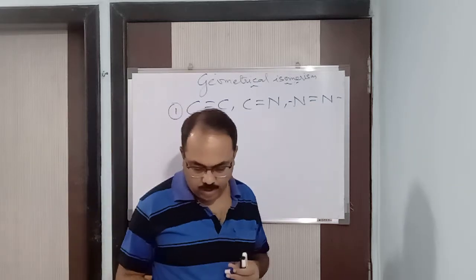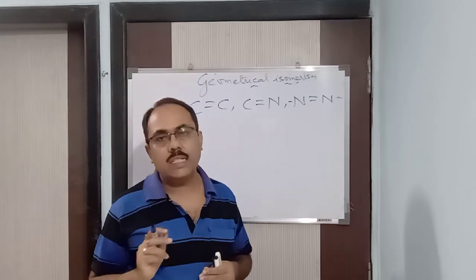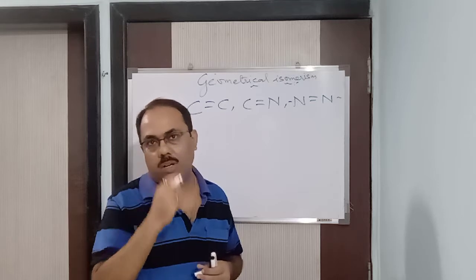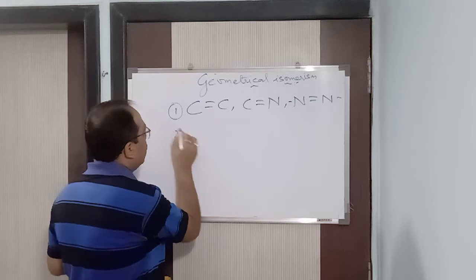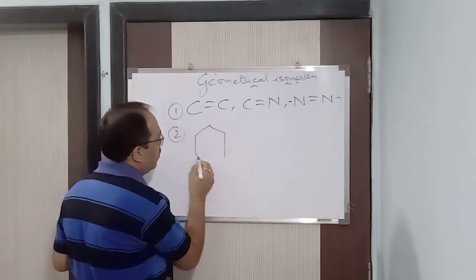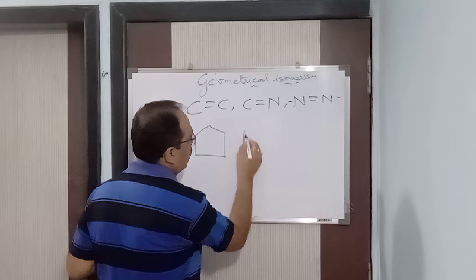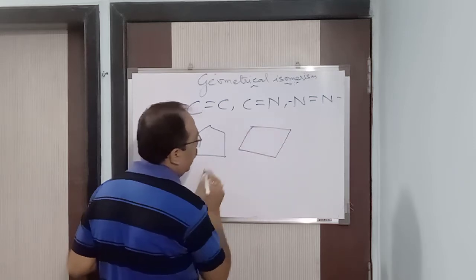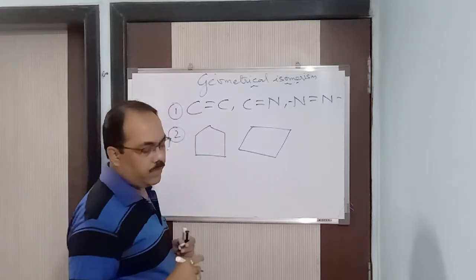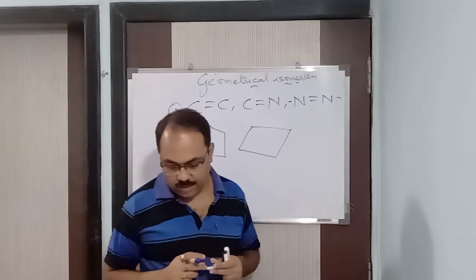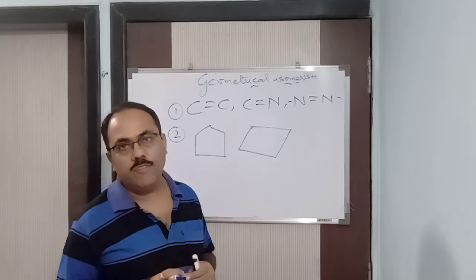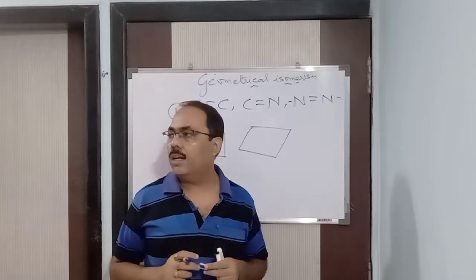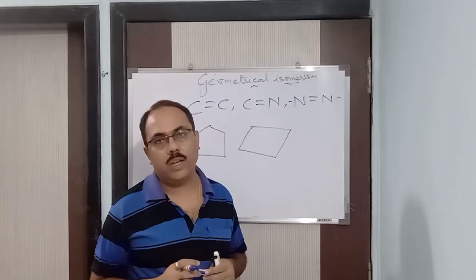Now, second point, compounds containing cyclic structure also show geometrical isomerism. Compounds containing cyclic structure means this sort of structure, alicyclic compounds basically. Not only that, heterocyclic and fused ring compounds also show geometrical isomerism, we can say that.